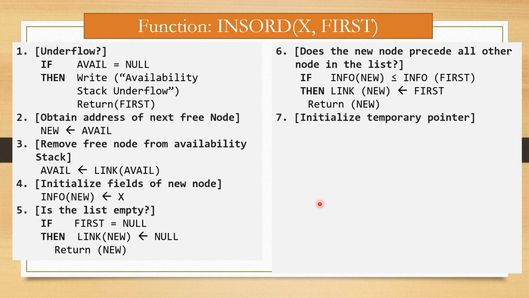Step number 7, initialize temporary pointer. For that, save is equal to first. That means first is assigned to save.